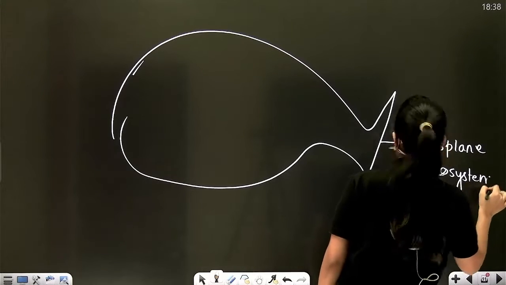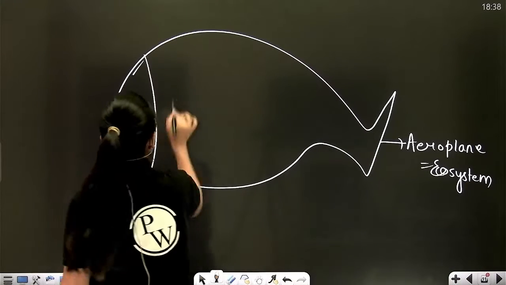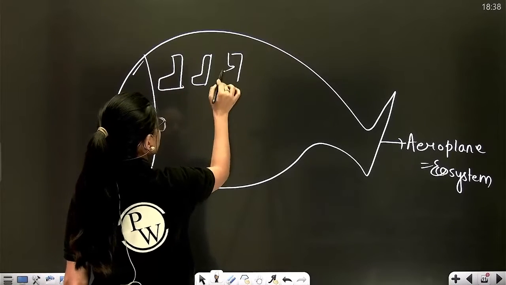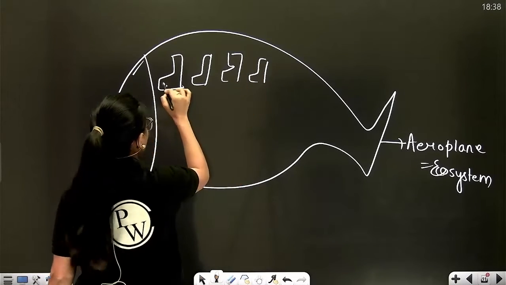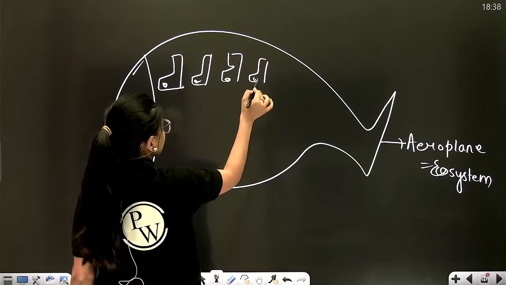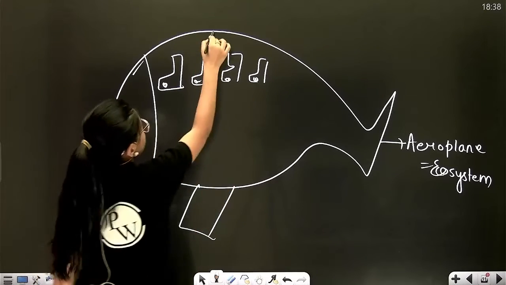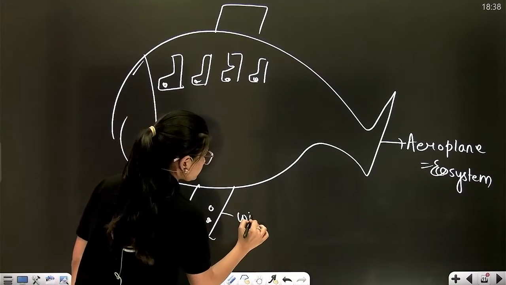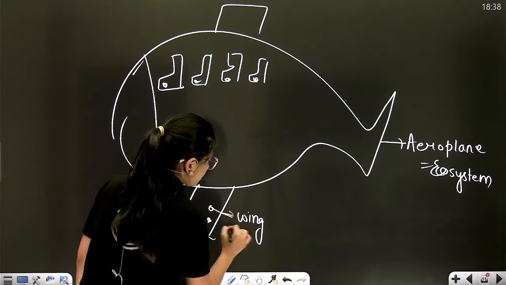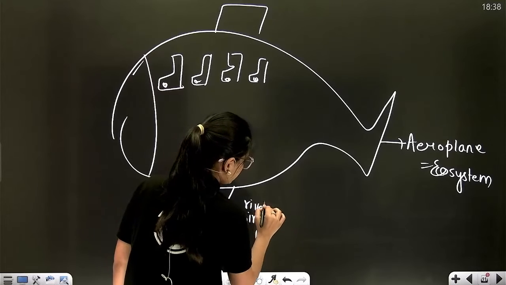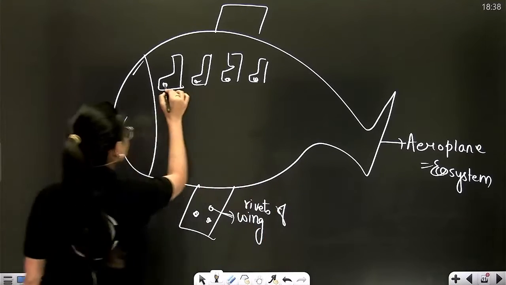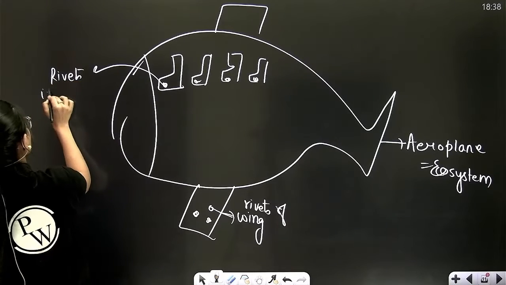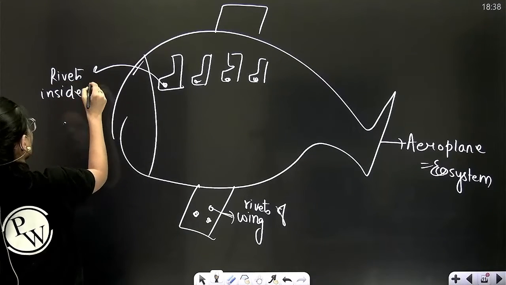So an aeroplane will have seats. Yes or no? All the seats are attached to their position with the help of rivets. Rivets are basically the nuts. Wings are also attached to the plane with the help of some rivets. So these are the rivets of the wing, and these are the rivets inside the aeroplane, holding the seats and all.